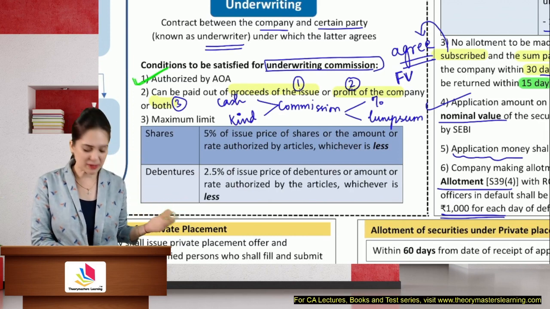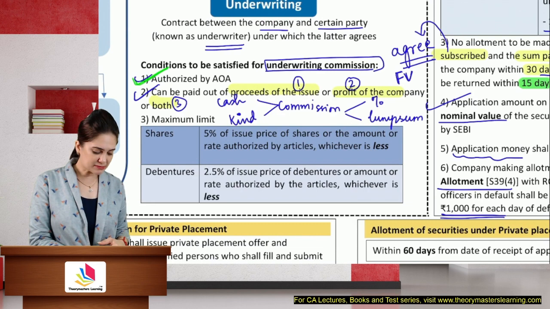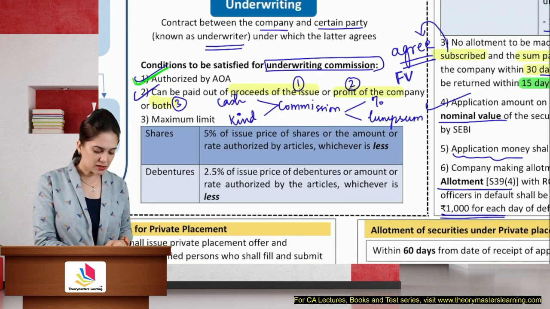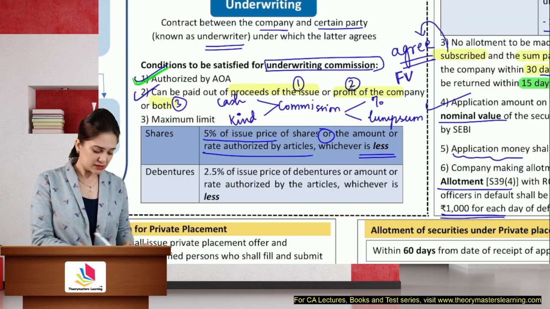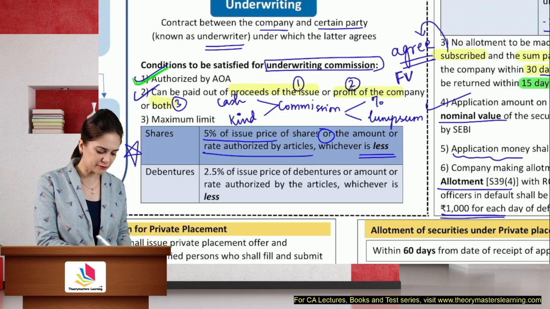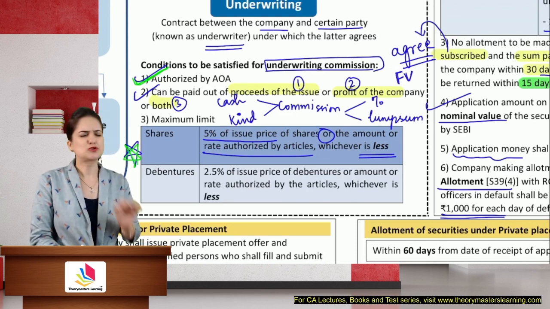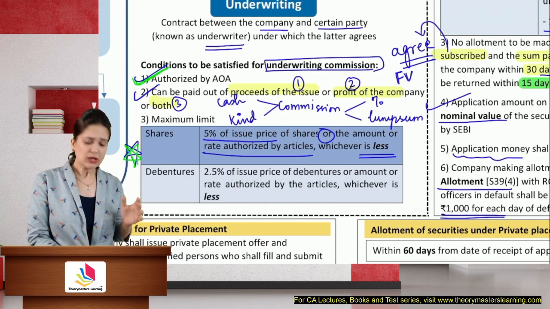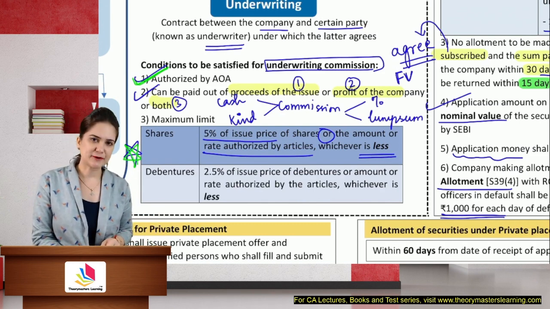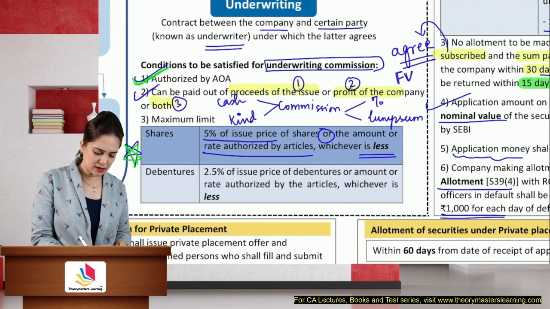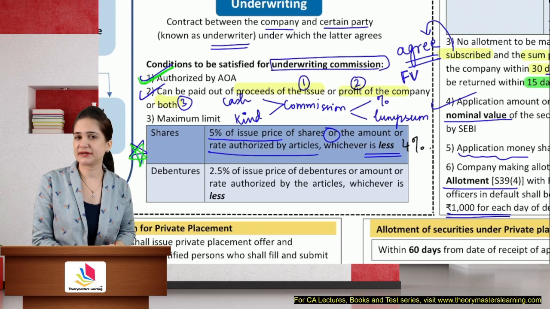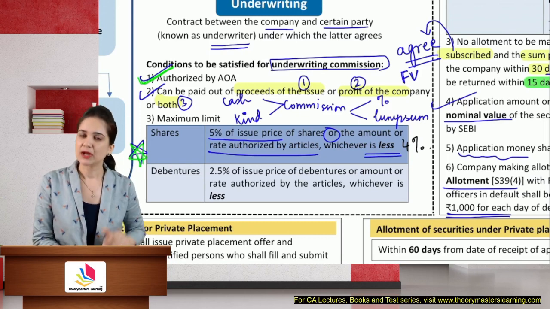What is the maximum limit? In case of shares, you can give 5% of the issue price or the amount or rate authorized by the articles, whichever is less. This is super, super important for case-based questions. Now, law allows you to give 5% of the issue price as commission, but articles allow only 4%. So what is the percentage that we can give as commission? Only 4%.